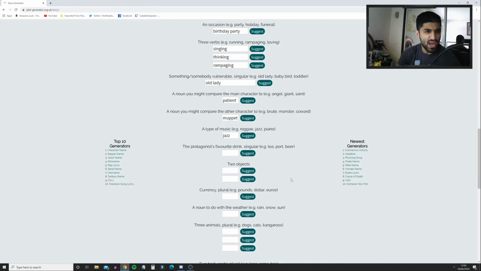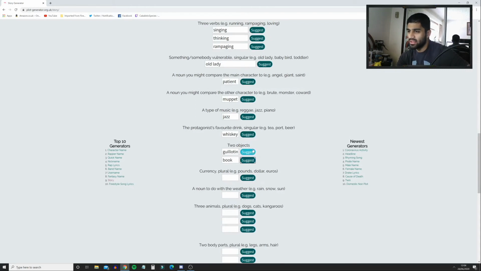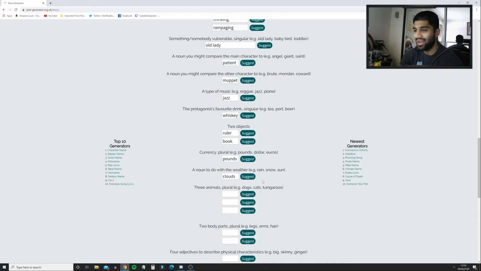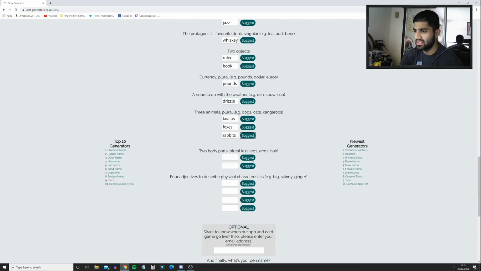The protagonist's favorite drink: whiskey. Go on then. Two objects: a ruler and a book. Currency: pounds. A noun to do with the weather: sleet, clouds, drizzle. Three animals: koalas, foxes, and rabbits. Two body parts: elbows and toenails. Feet.